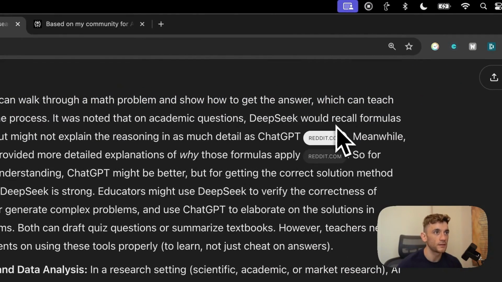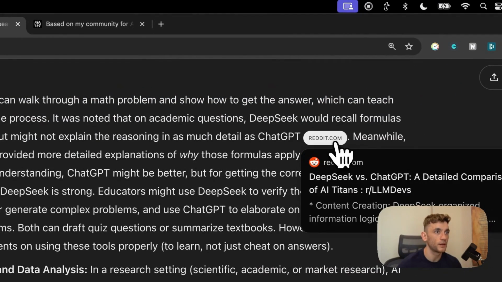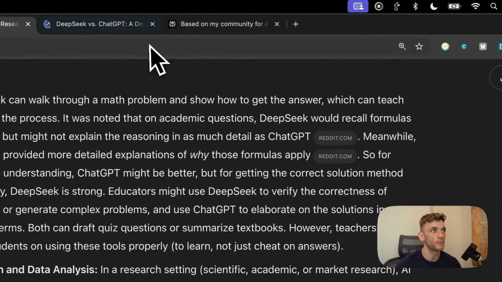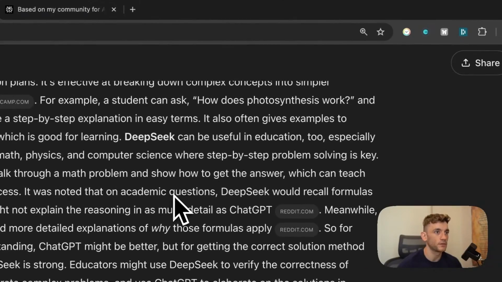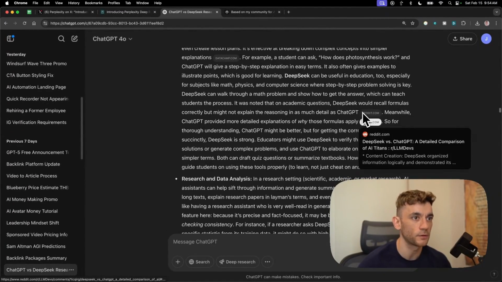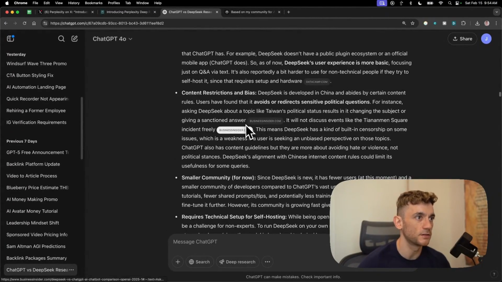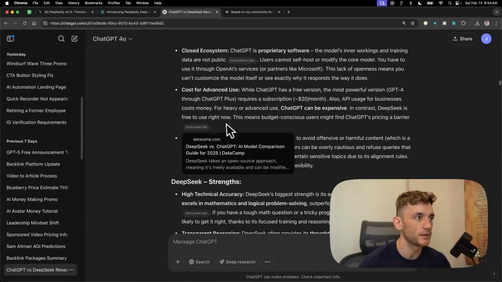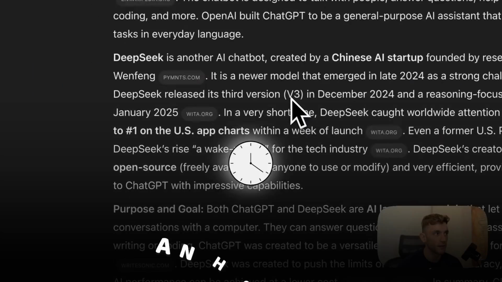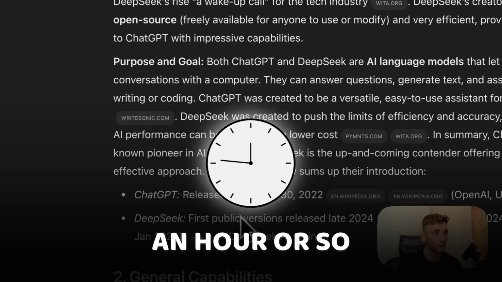However, what you can see here is that quite often it will source places that are not that reliable, right? So for example, if you were trying to create an expert research report, you're probably not going to check forums on Reddit where anyone can post. But inside ChatGPT, it actually does do that quite often. And additionally, it's just got a lot of fluff in there. To actually read this report, it's going to take you about an hour or so to get through 10,000 words.